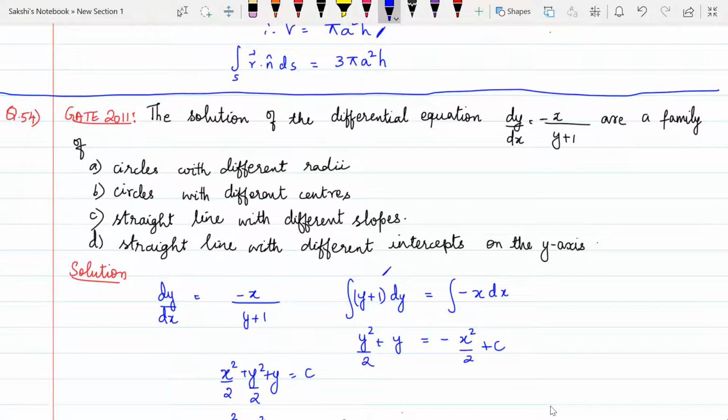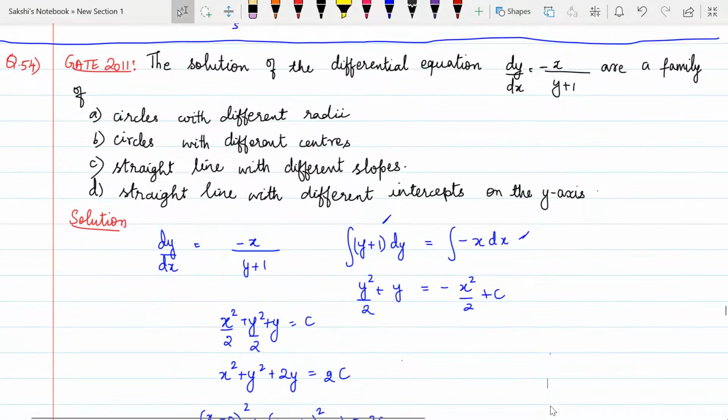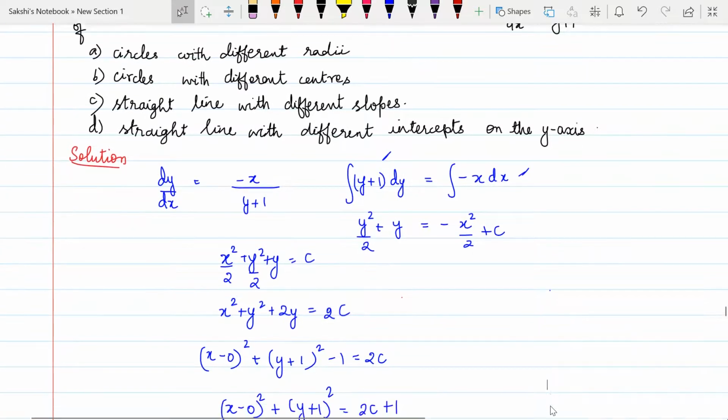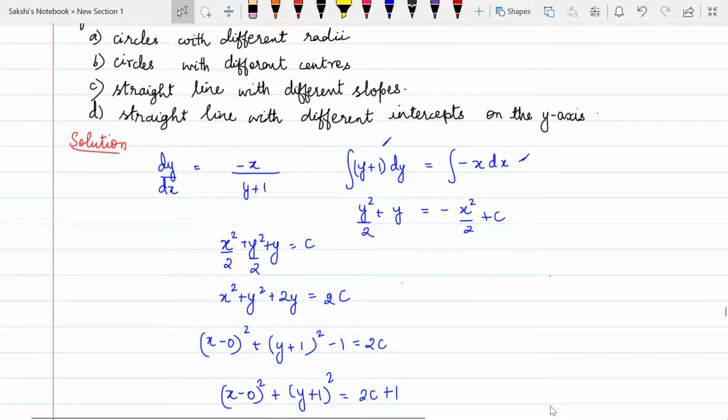So y here is on my left hand side and x here is on my right hand side. So when I integrate, I get y square x square by 2 plus y square by 2 plus y is equal to c. Now I'm going to simplify this: x square plus y square plus 2y. This I'm going to take the LCM, and then in order to get a form, I'm going to write this as x minus 0 the whole square. If I expand this in a minus b the whole square, I'm going to get the x square. And now when I use y plus 1 the whole square, when I expand this, I'm going to get y square plus 2y plus 1.